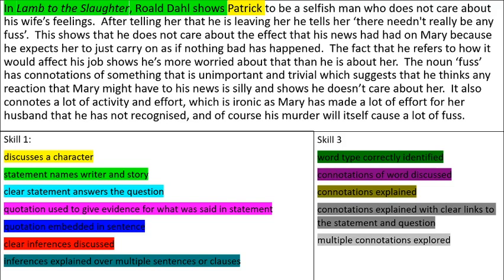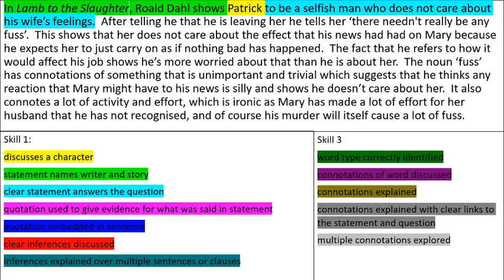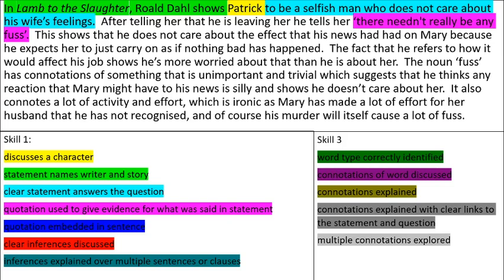Have I given a clear statement that answers the question? Remember, the question was, what is Patrick like? Yeah, I have. Look, Patrick is a selfish man who does not care about his wife's feelings. So that looks like that statement. I've done all of the three things I need to do in that statement. Okay, so have I given a quotation to give evidence for what was said in the statement? I have. Look, there needn't be any fuss. That's taken from the text. He tells her there needn't be any fuss.